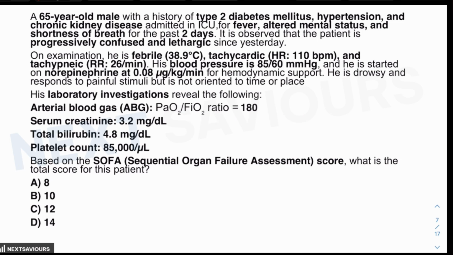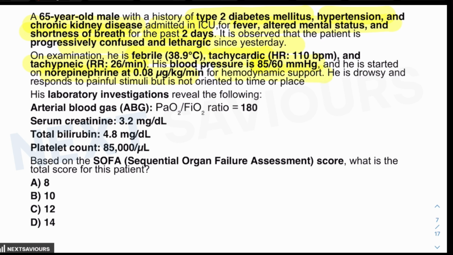Now, if you go back to the question that we have shown before: a 65-year-old male with a history of type 2 diabetes mellitus, hypertension, and chronic kidney disease was admitted in the ICU with fever, altered mental status, and shortness of breath for the last 2 days. It is observed that the patient is progressively getting confused and lethargic since yesterday. On examination, he is febrile, tachycardic, and tachypneic. Blood pressure is low, 65 by 60, and he was started on norepinephrine at a dose of 0.08 microgram per kg per minute, which is less than 0.1, and has significance in the SOFA score for hemodynamic support.